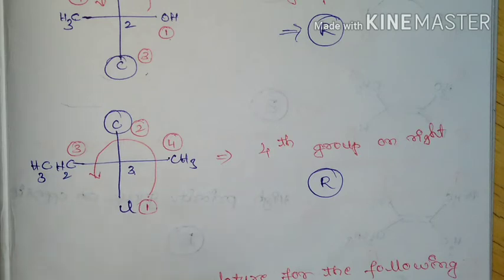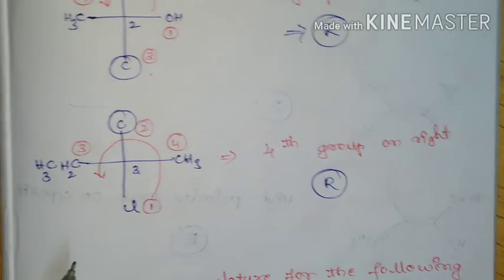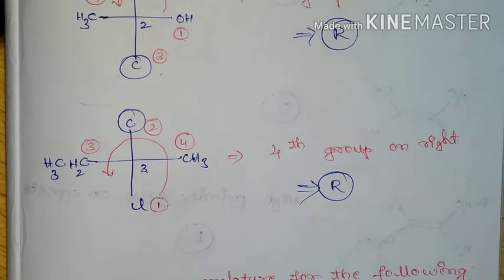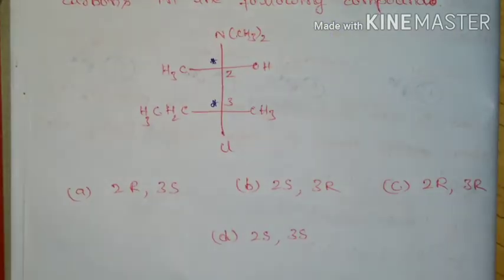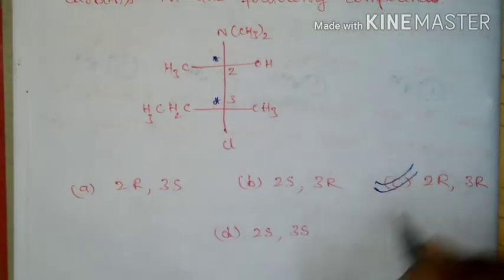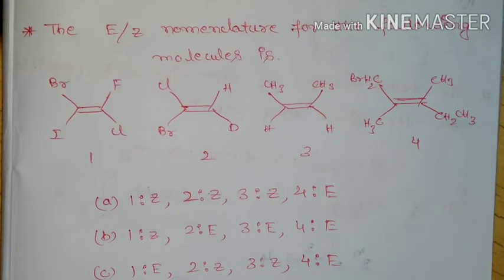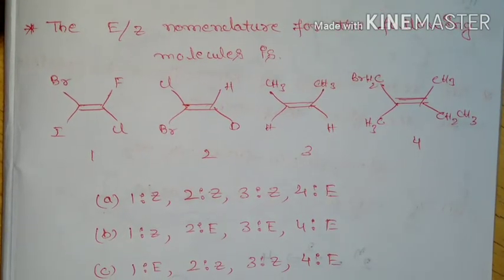And we know that in Fischer projection formula, if the fourth group is present on left or right side, if anti-clockwise movement is present, then it should be given R configuration. So at carbon atom second and carbon atom third, configuration is 2R, 3R.